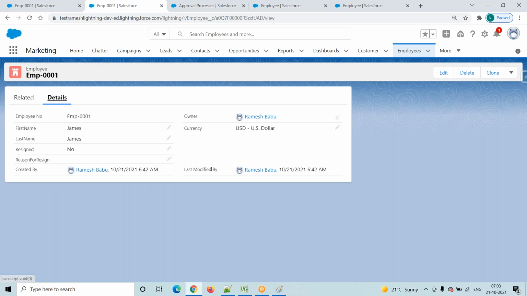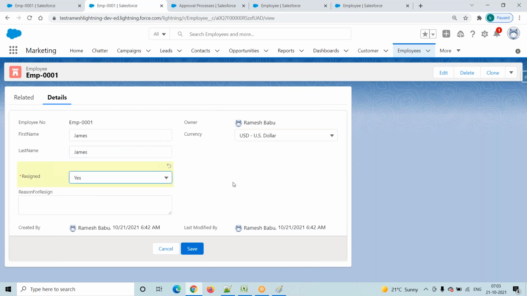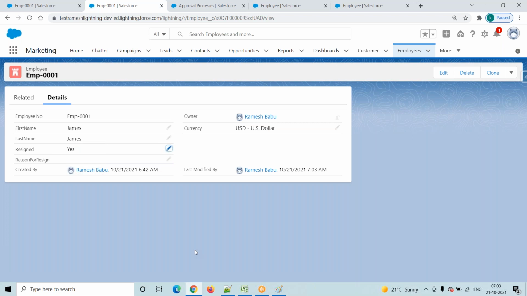Okay. Now coming to here. Suppose resigned equals no, right? Suppose the employee goes to here, selects resigned equals yes, and clicks on the save button. Here you have to observe. Once we click on the save button, it is not immediately sending. It is not automatically sending to the approver.